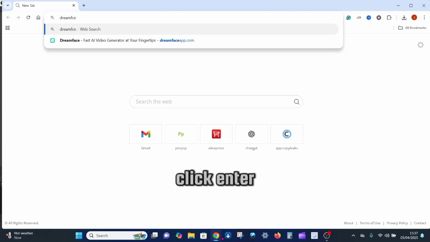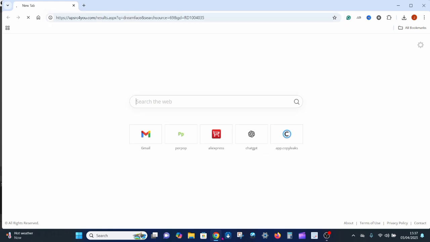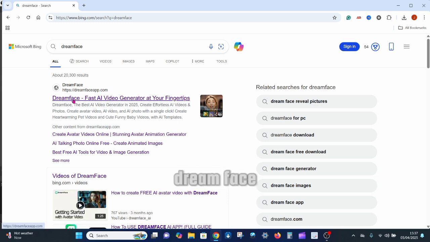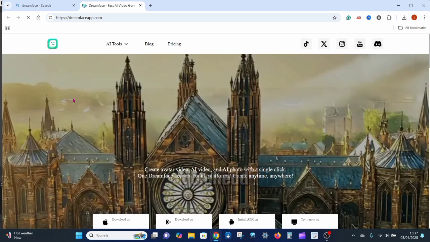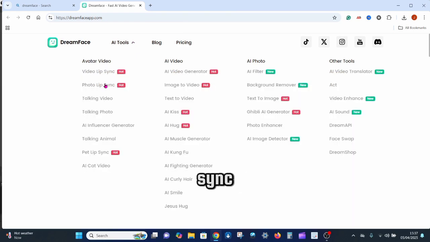and then click enter. Go ahead and click on this first one that says DreamFace. So now once you are here, go ahead and click on AI tools. Now there are so many things you can do here. Okay, now you have video lip sync, photo lip sync, talking video, talking photo, influencer, kissing, AI hug, AI muzzle generator, and kung fu. Now, there are just so many things you can do with this tool. But for the purpose of this video, I will go ahead and click on video lip sync.